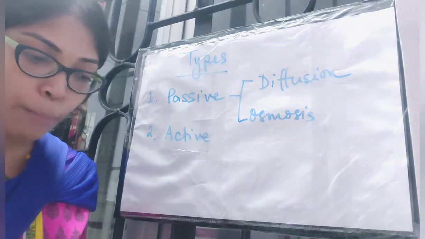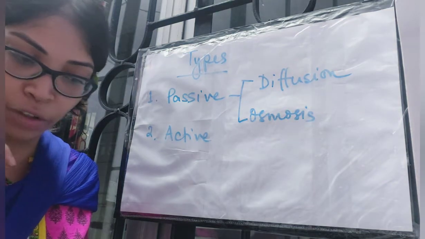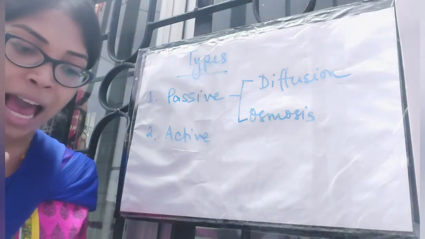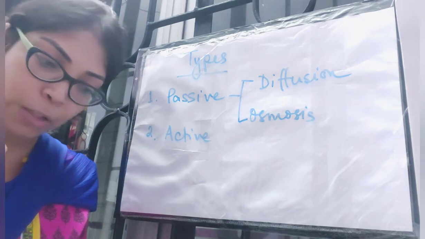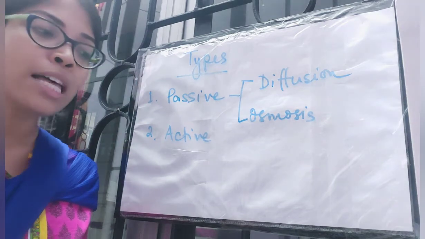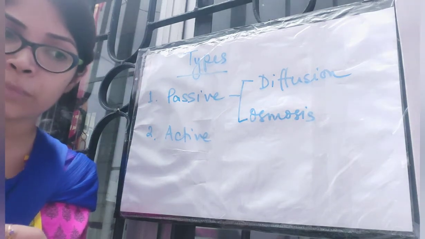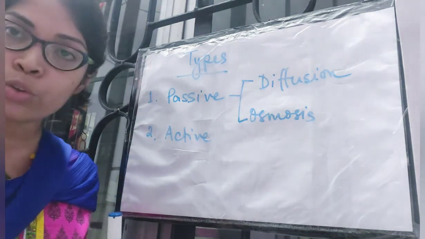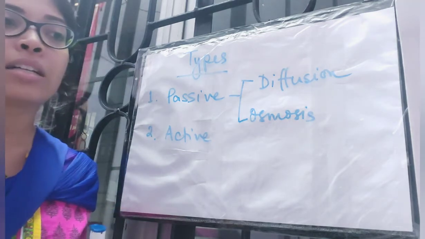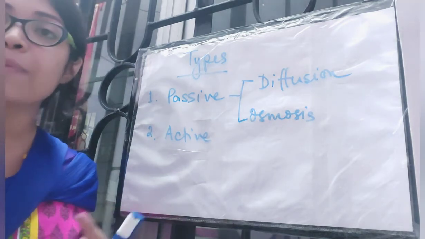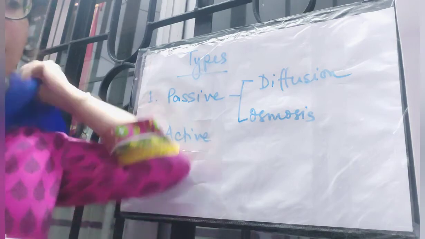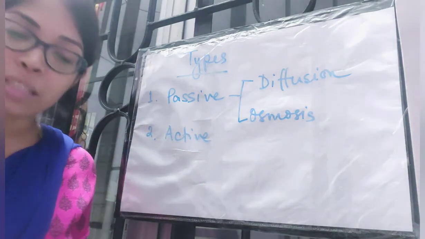Point number 3, loss of molecules, I have already discussed. Point number 4, translocation of organic and inorganic substances and reserve food materials from their storage organ to different parts of the living body takes place by diffusion. Previously, while explaining photosynthesis, I told you that plants produce glucose as a result of photosynthesis, and whatever amount of glucose they don't need, they store and keep for later usage. Whenever it is needed, it goes to the other parts of the plant body by the process of diffusion.